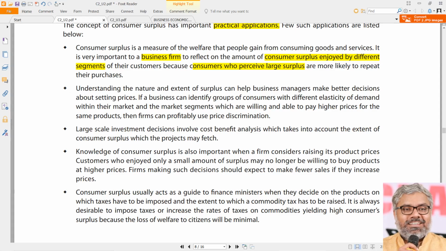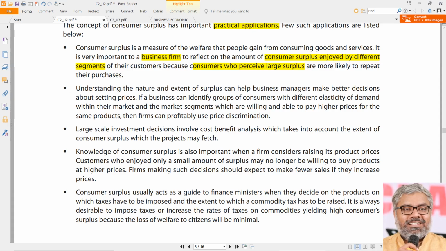All this is in the mind only. They just think a large surplus is there. They are ready to pay more, but they look at this particular product as cheap, because they are asked to pay only less. So they have a large surplus. Normally those are the people who will repeat their purchases, the loyal customers, the repeat customers for the business firms.